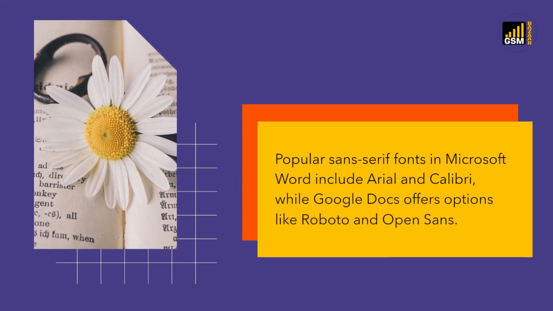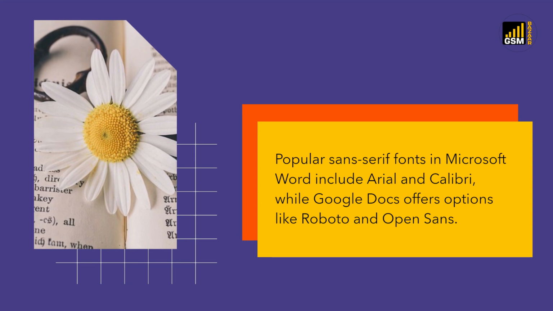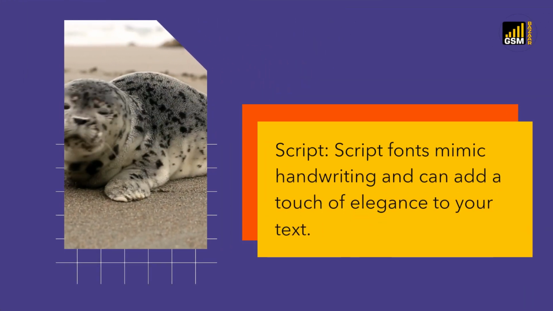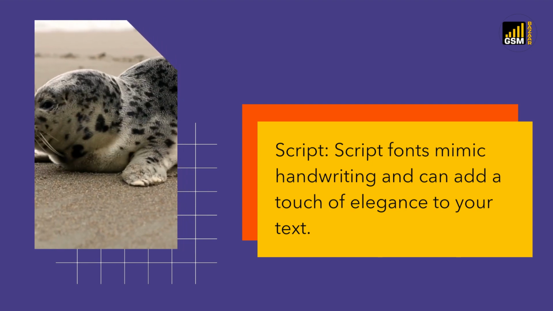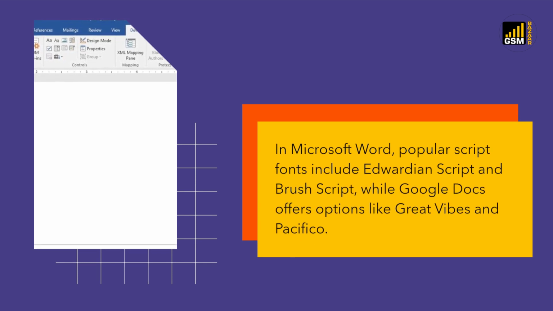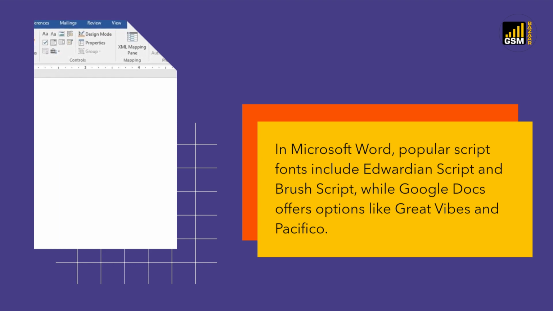Popular sans serif fonts in Microsoft Word include Arial and Calibri, while Google Docs offers options like Roboto and Open Sans. Script fonts mimic handwriting and can add a touch of elegance to your text. In Microsoft Word, popular script fonts include Edwardian Script and Brush Script, while Google Docs offers options like Great Vibes